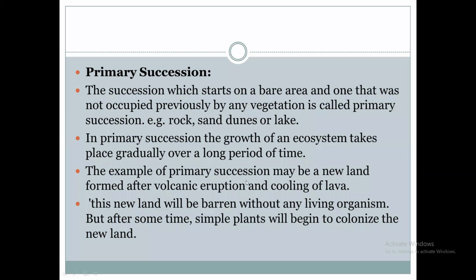Nudation on an open area, a new plant community will form. The succession which starts on a bare area, one that was not occupied previously by any vegetation, is known as primary succession. It is the formation of the new community. त्याला काय म्हणतात? Primary succession.